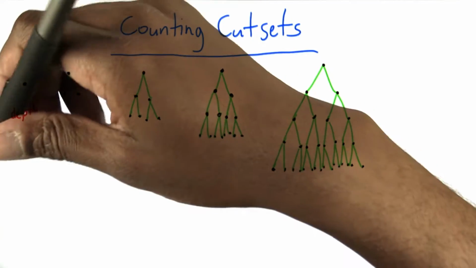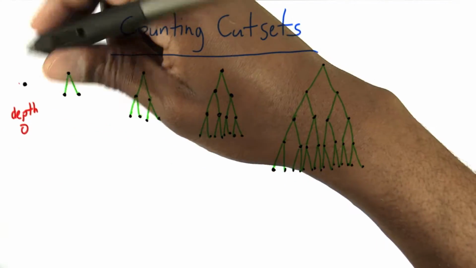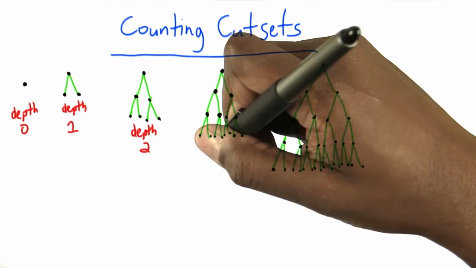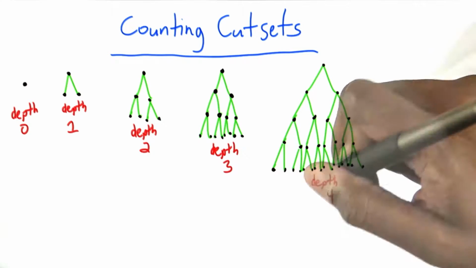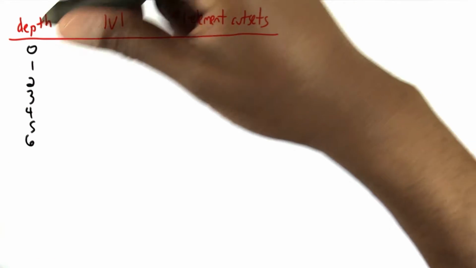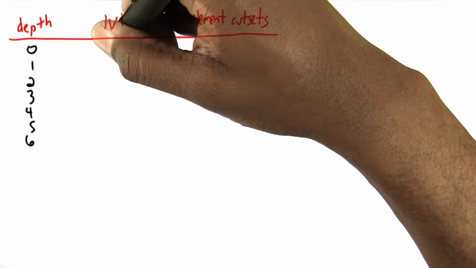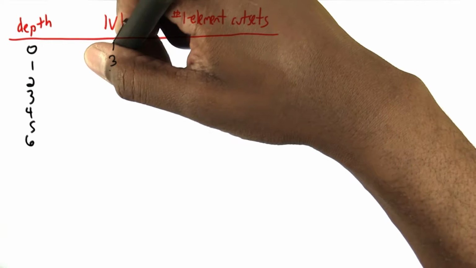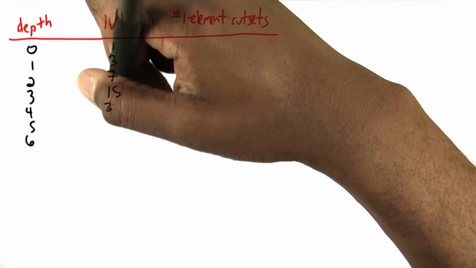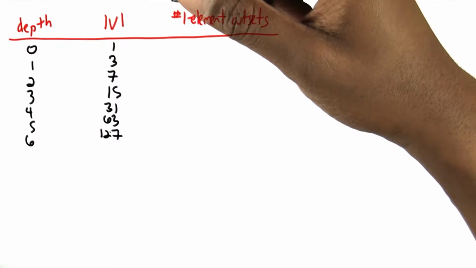I'm just inventing this quantity, but it's pretty clear what it should mean. This one node tree has depth 0, this tree has depth 1, this tree depth 2, this tree depth 3, and this tree depth 4. You get the idea. So now if I look at trees of increasing depth, the number of vertices we already know will be 1, 3, 7, 15, 31, 63, 127. We can see the pattern.